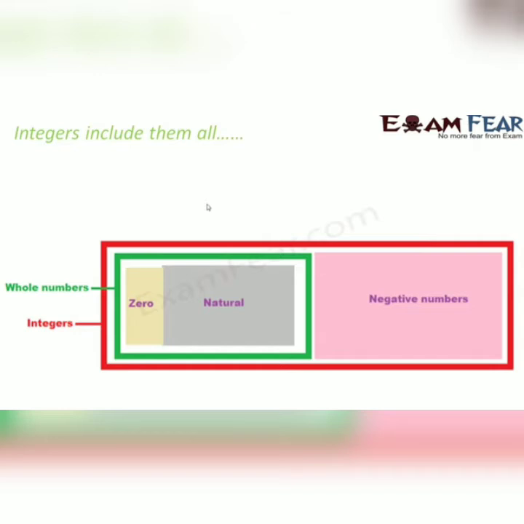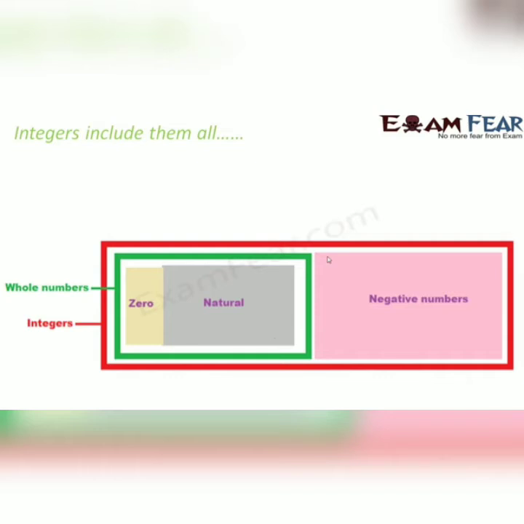So this means that integers include them all. The natural numbers are included within integers. So you see, these are the natural numbers. When you add 0 to the natural numbers, what do you get? All that is enclosed within the green shield, that is whole numbers.